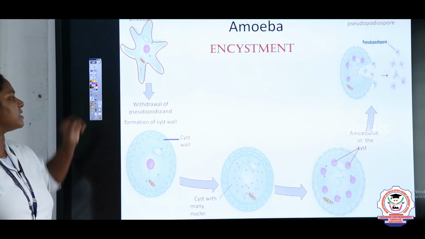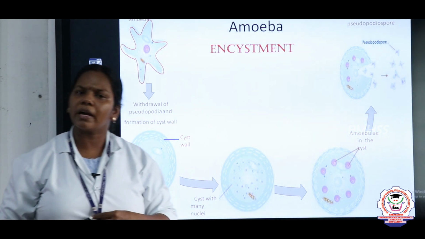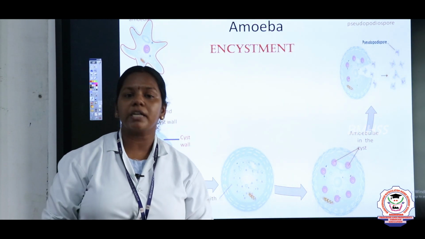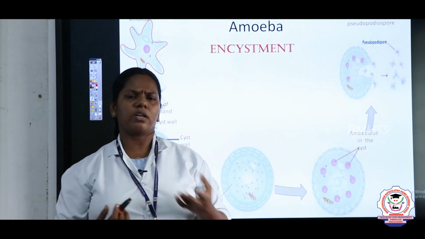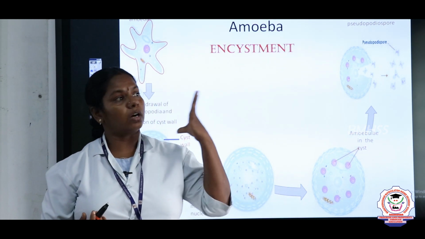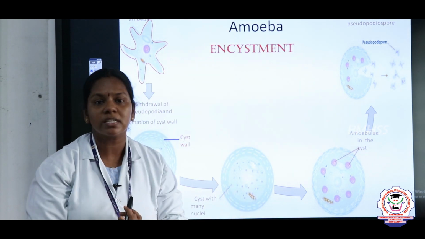So now what happens to this mature amoeba during unfavorable conditions? What do you mean by unfavorable condition? Extreme climatic conditions, scarcity of food. What do you mean by scarcity? Panjam, right, and high temperature or very hot, or sometimes due to heavy rain, the organisms cannot reproduce naturally.